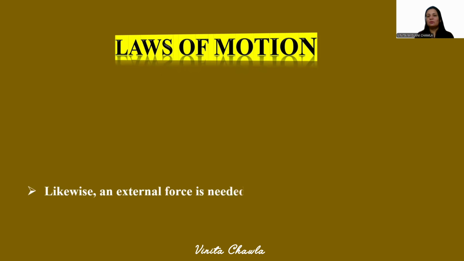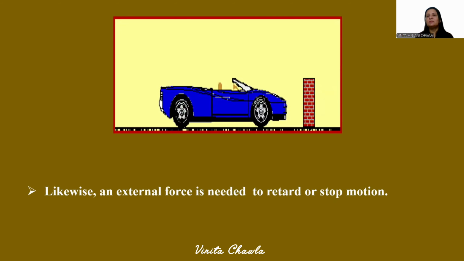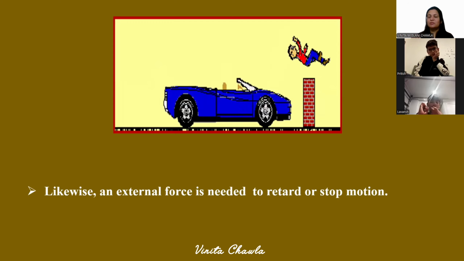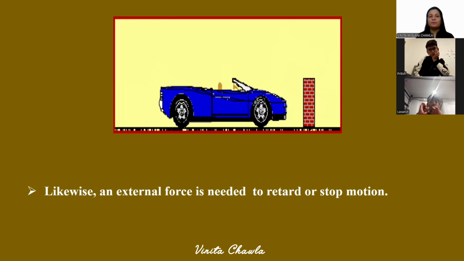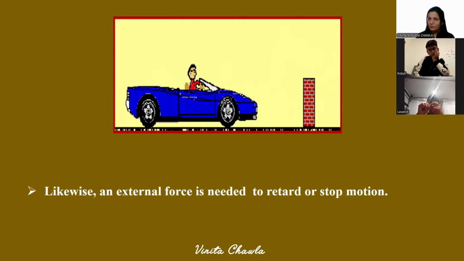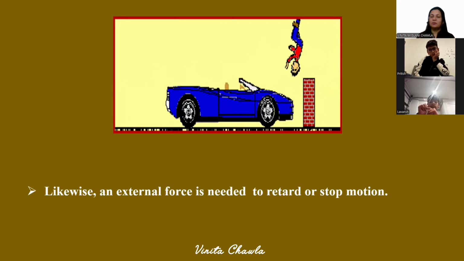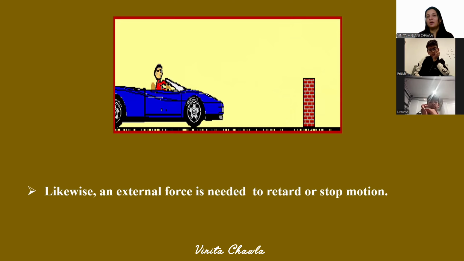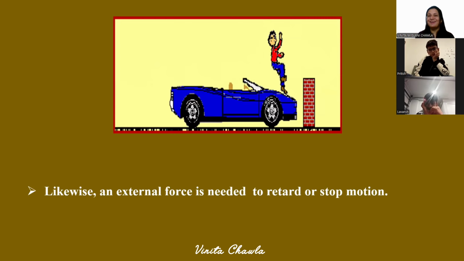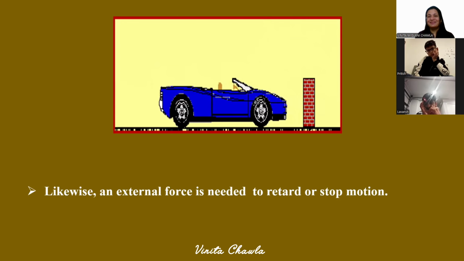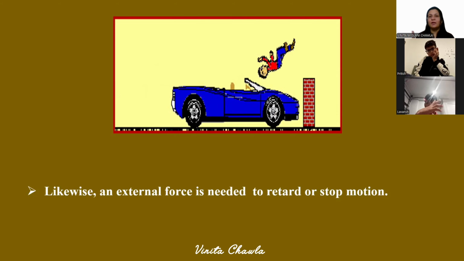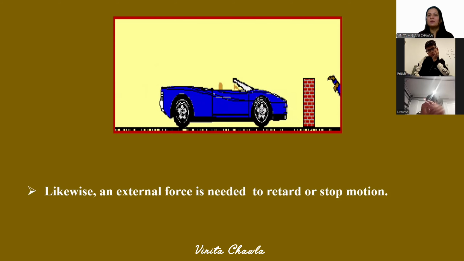Likewise, an external force is needed to retard or stop motion. If I want to stop a moving object, retard means retardation, we had done in the previous chapter, right? Retardation is deceleration where the velocity decreases. So if we want to stop a moving body, then we need to apply external force in the opposite direction to stop it or retard it, right? As you can see, the man was driving the car and suddenly he hit the wall and an accident took place and he just fell. So this is a case where we have a wall which is stopping the car, or you can apply the brakes to stop the car.